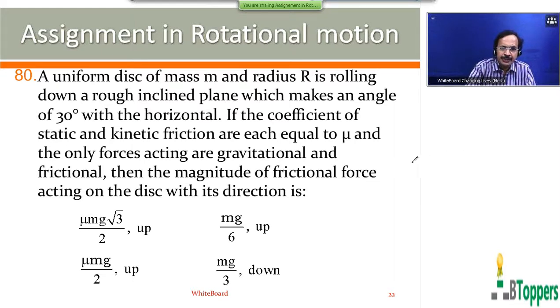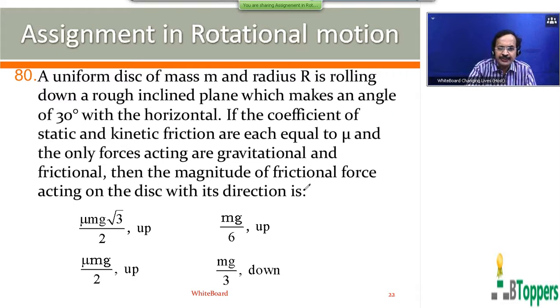Then see the next question, question number 80. A uniform disk of mass m and radius r is rolling down a rough inclined plane, which makes an angle of 30 degrees with horizontal. The coefficients of static and kinetic friction are each equal to nu. And the only forces acting are gravitational and friction. Then the magnitude of the friction force acting on the disk with its direction is?